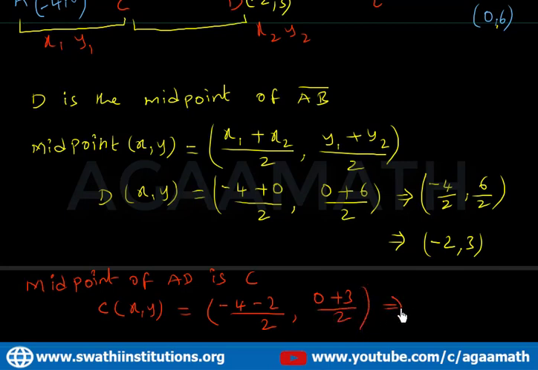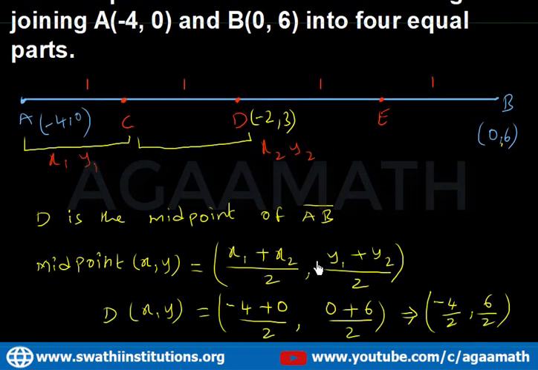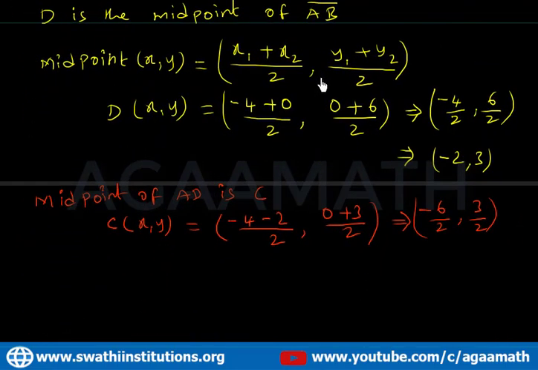If you simplify this, you get minus 6 by 2 comma 3 by 2. Let's simplify more. What you get is minus 3 comma 3 by 2.